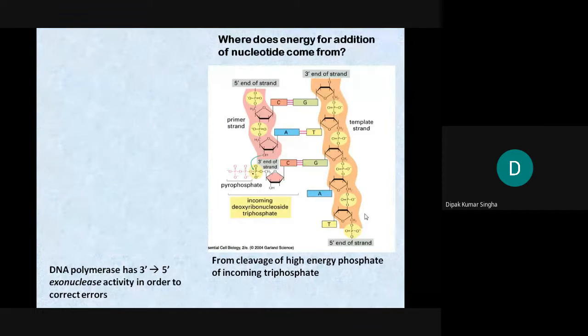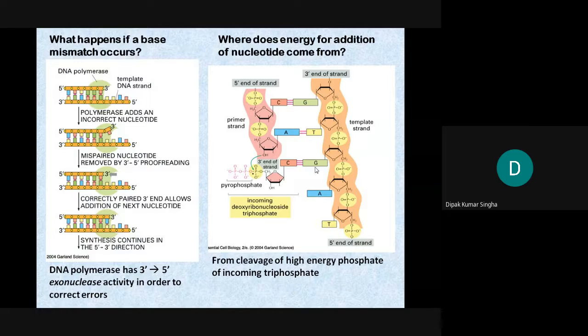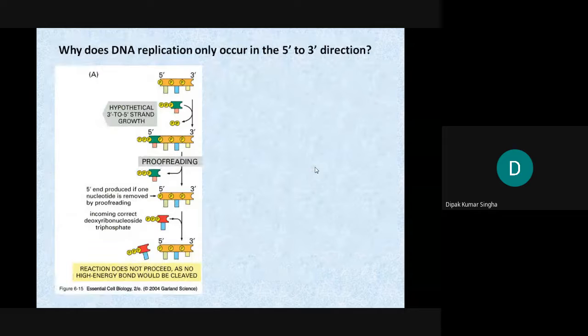When energy is available, you add the 5 prime and the C and T will bind. The AT pair has a double hydrogen bond, and the CG pair has a triple bond, or vice versa. How it forms, we can see in the structure of DNA. DNA replication only occurs in the 5 prime to 3 prime direction.